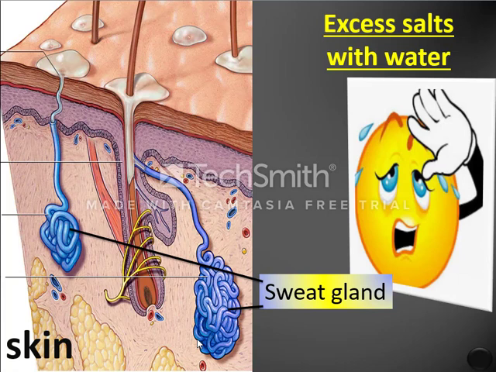Then these glands secrete the excess salts and excess water outside your body in the form of sweat. These are the drops of water that we find on our skin. In this way, your body gets rid of the excess salts and excess water.